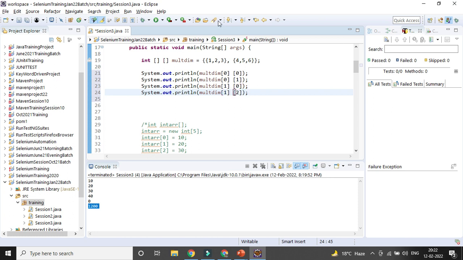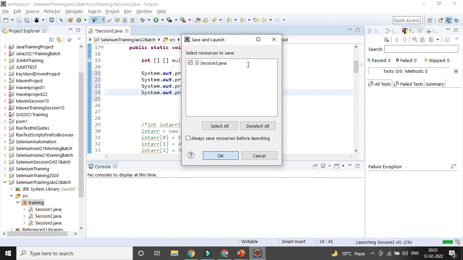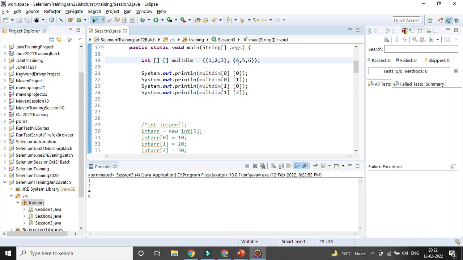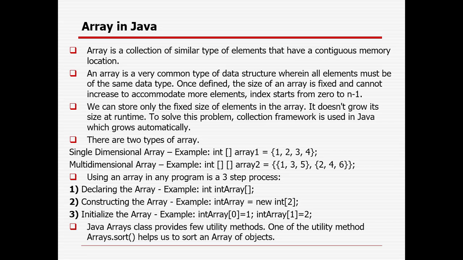Okay, let's run the code and see. Row 0 column 0 will be 1, row 0 column 1 will be 2, row 1 column 0 will be 4, and row 1 column 2 will be 6. So that's why it is getting printed. That's how you can work with single and multi-dimensional arrays. There are two ways. In one way you can directly define the array in curly braces, and in the other you declare the array, then construct the array, and then initialize the array. If you want to sort the array, you can do it with the help of Arrays.sort.